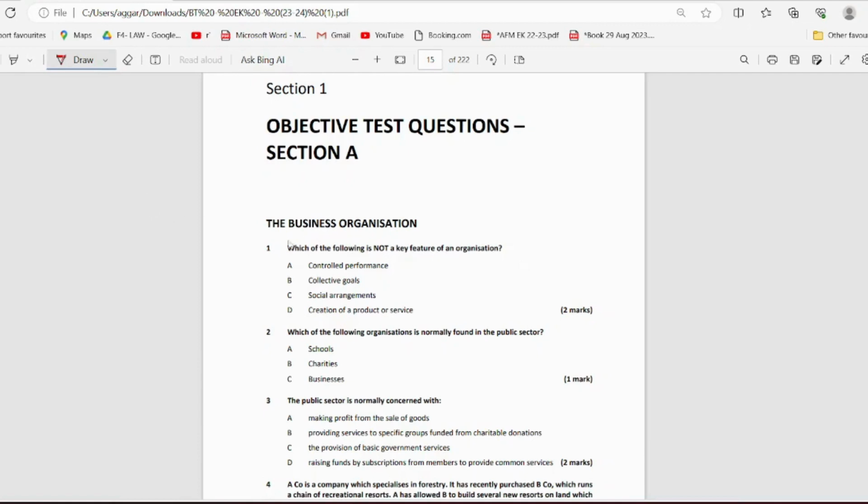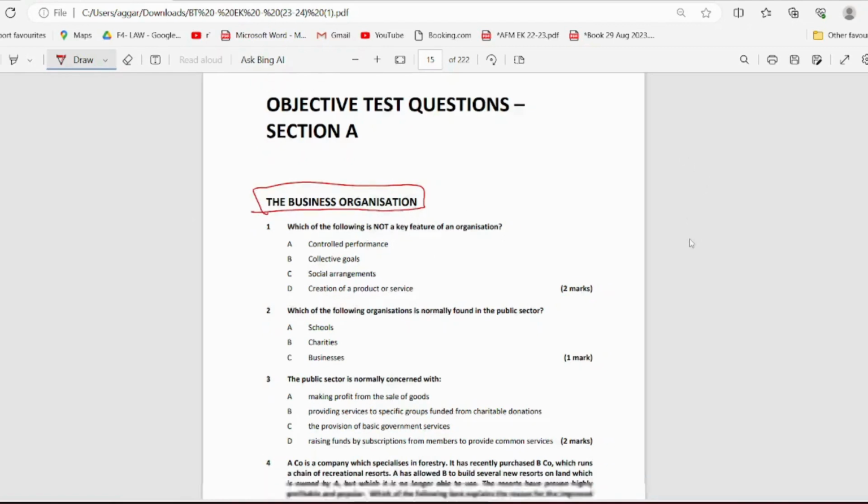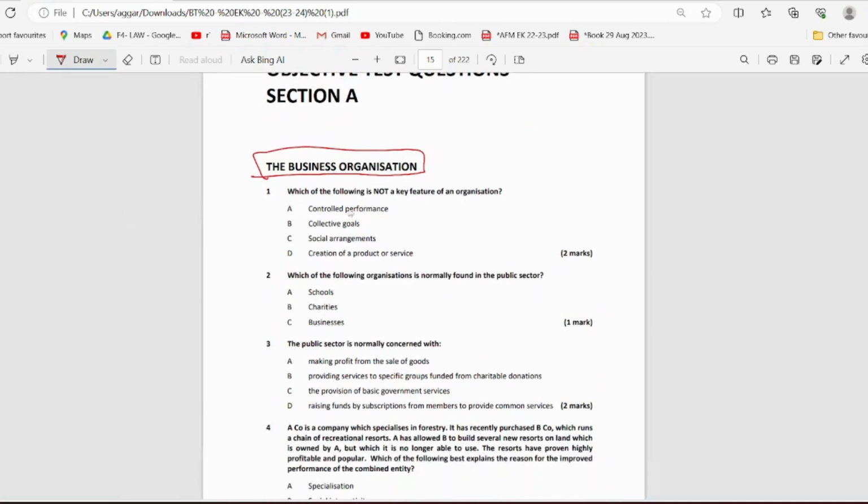This is the first topic that we have, which is the business organization topic. It has approximately 10 questions, and let's begin. So the first question is, which of the following is not a key feature of an organization?